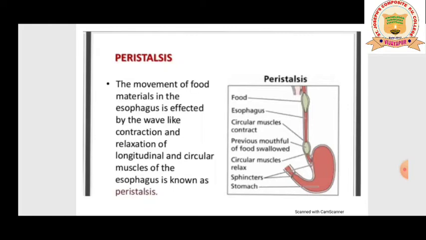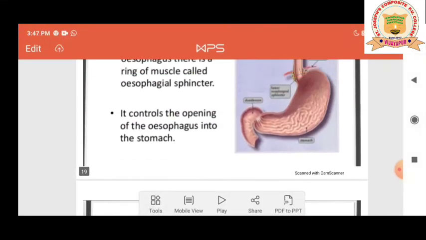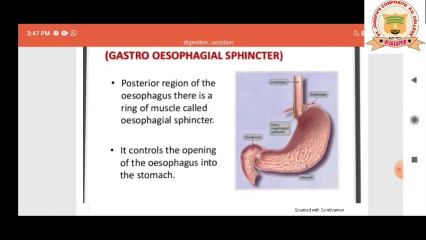To have a look at the picture, I have shown you the food which was there in the pharynx. Now it has reached the esophageal sphincter and it is about to enter into the stomach. The circular muscles are being shown contracting behind the previous mouthful of food swallowed, and the circular muscles relax, which opens the esophageal sphincter, and thus the food enters into the stomach.